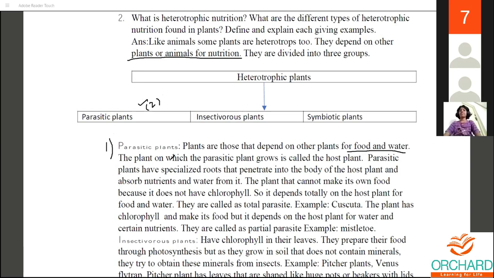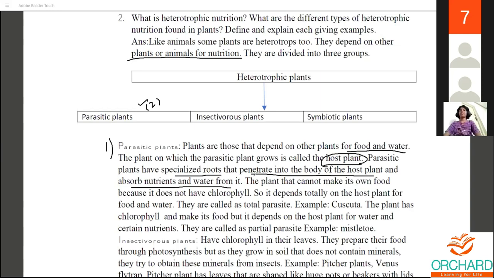The plant on which the parasitic plant grows is called the host plant. Parasitic plants have specialized roots that penetrate into the body of the host plant and absorb nutrients and water from it. If the plant cannot make its own food because it does not have chlorophyll,